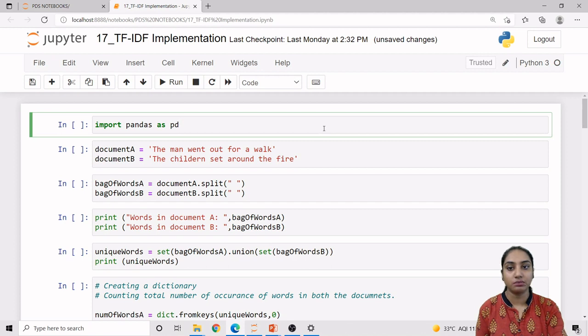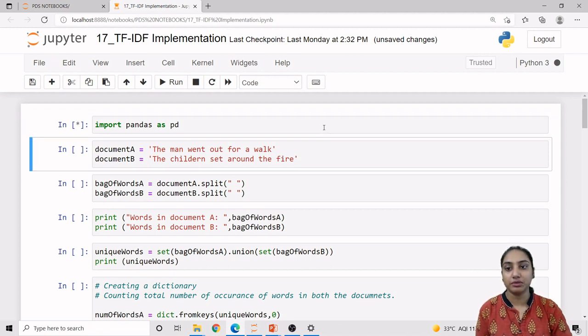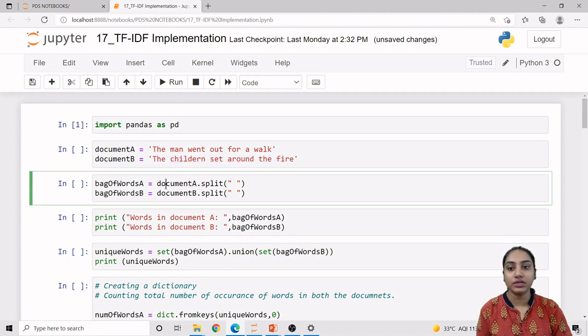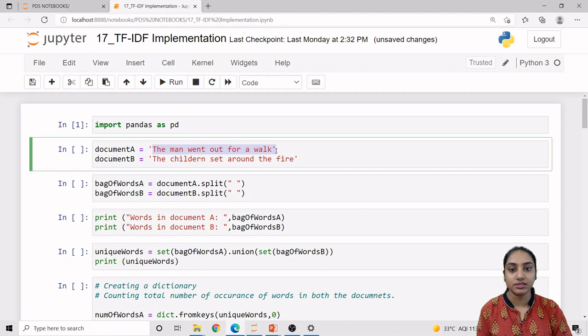First of all, we are using the pandas library for the data frame, after which the TF-IDF vectorization is to be done. So we are just implementing the import code of pandas. Secondly, we have taken two documents, document A and document B. Document A contains a single string, that is, the man went out for a walk, and document B contains the string, the children sat around the fire.